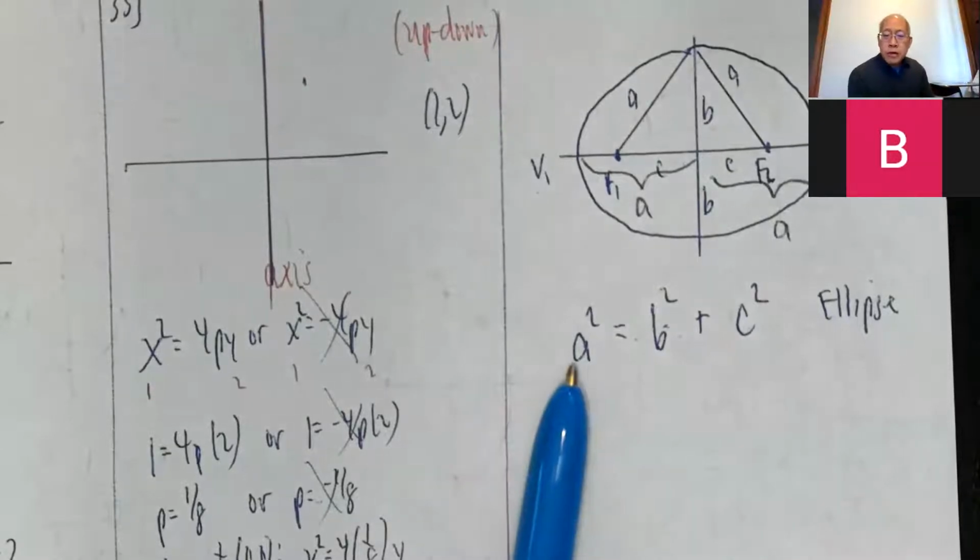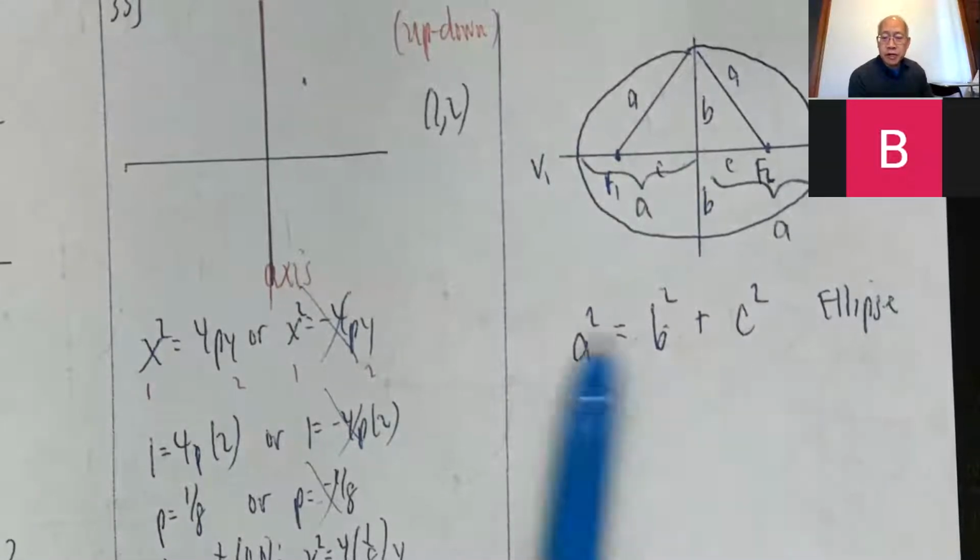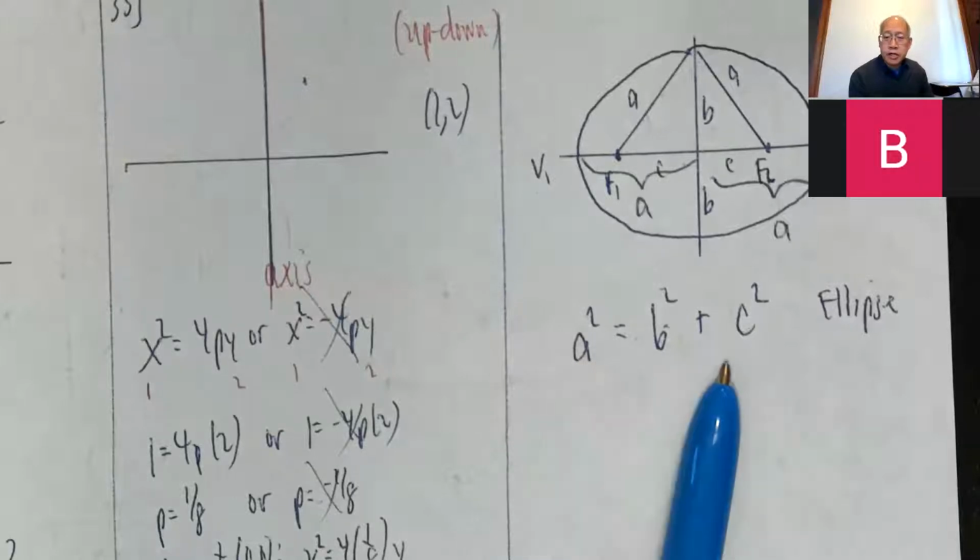So you probably want to put this on your cheat sheet. A squared equals B squared plus C squared for the ellipse. If we were meeting face to face, I'd make you memorize this. The last time I taught, I made them memorize it. But you can just go like that.